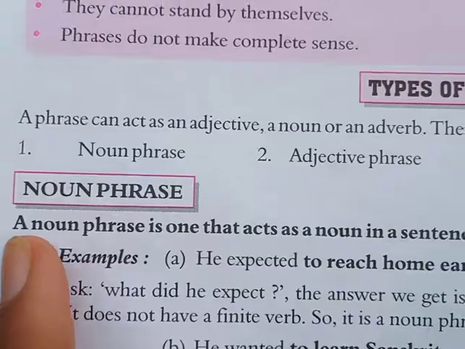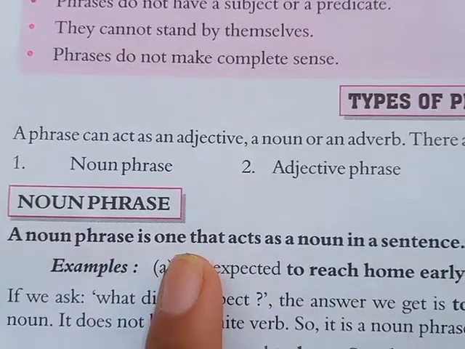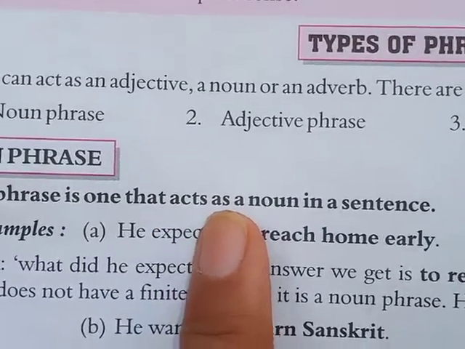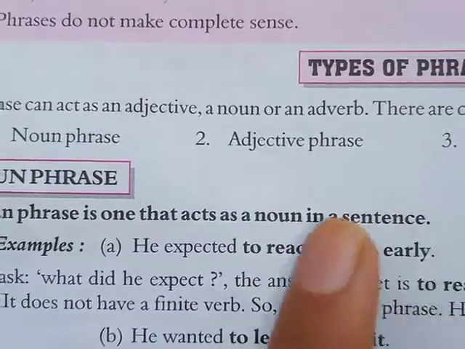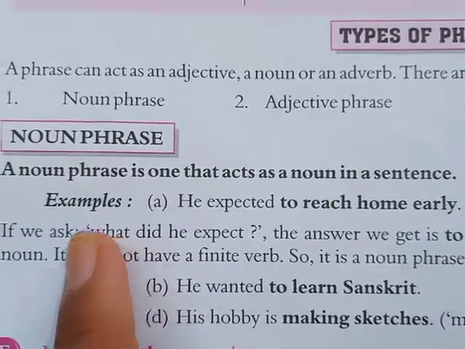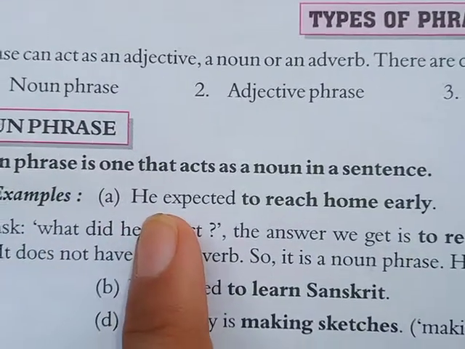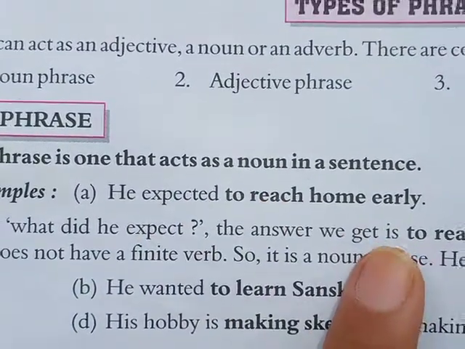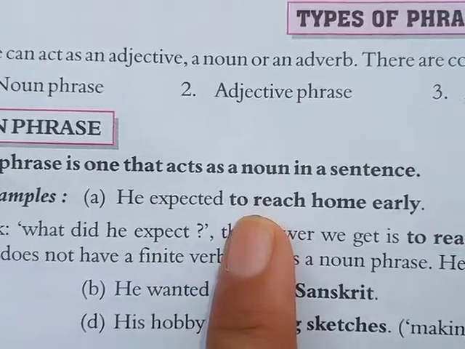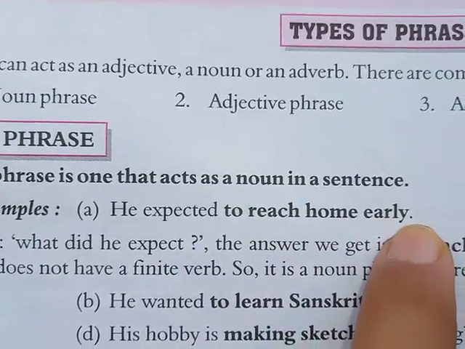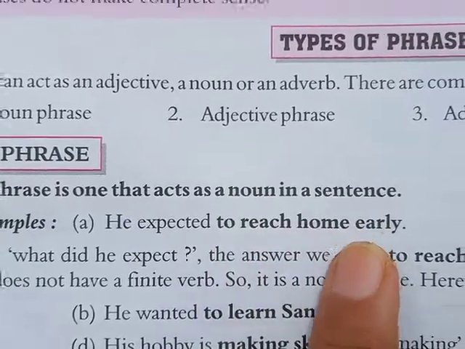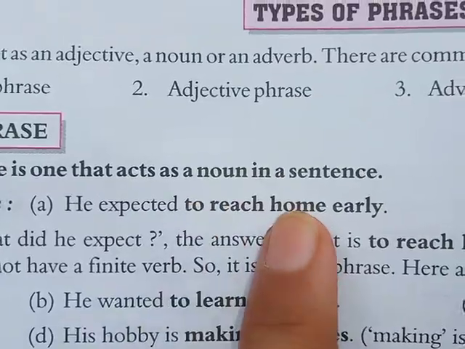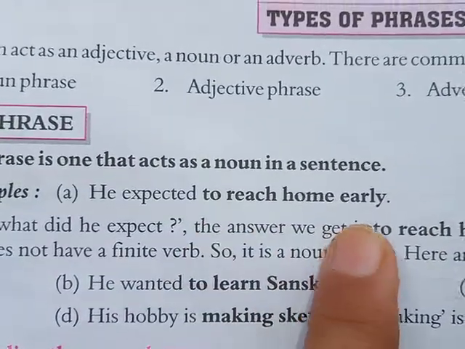I repeat the definition. A noun phrase is one that acts or performs, you can write down, as a noun in a sentence is called noun phrase. For example, he expected to reach home early. What did he expect? You will get this whole group, to reach home early. So we can say that these bold words, to reach home early, are a noun phrase.